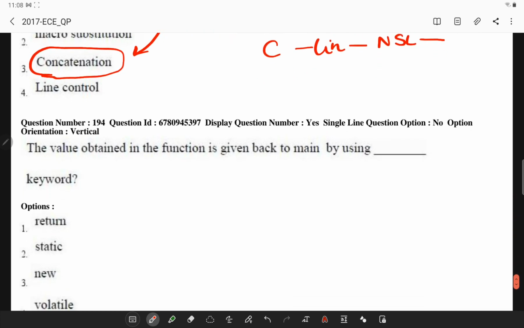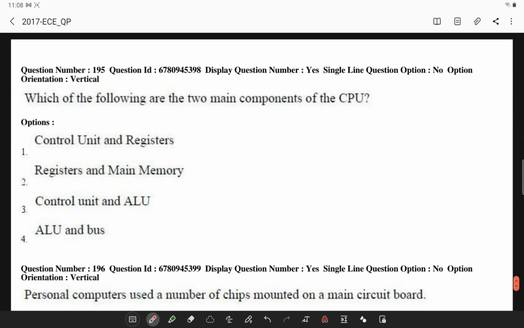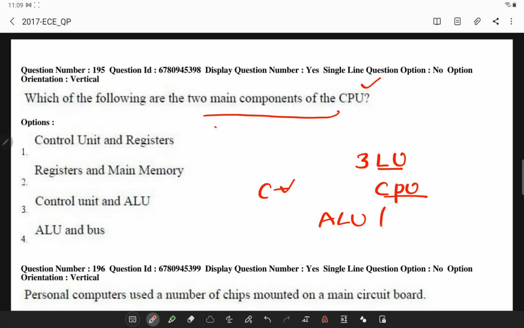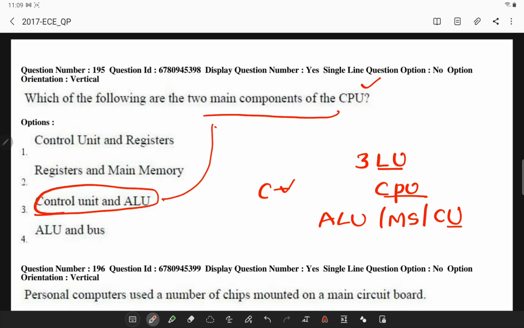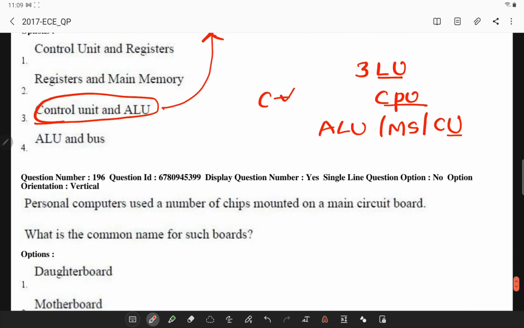Next, which of the following are the two main components of the CPU? A physical view of a computer shows the mechanisms the computer actually performs. However, the three logical units that make up the central processing unit are the arithmetic logic unit, main storage, and control unit. So if you observe, these two are the main components of the central processing unit.